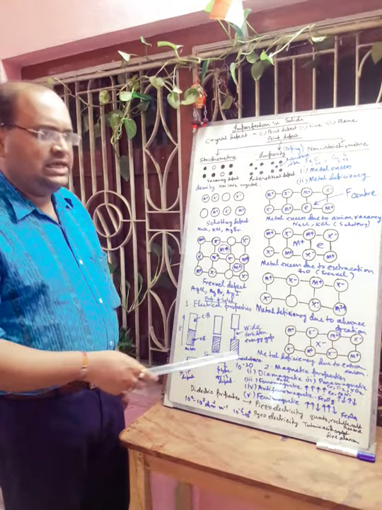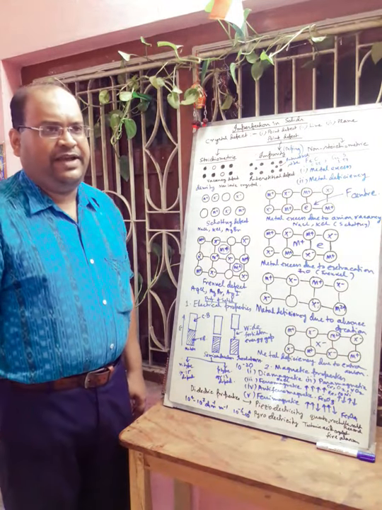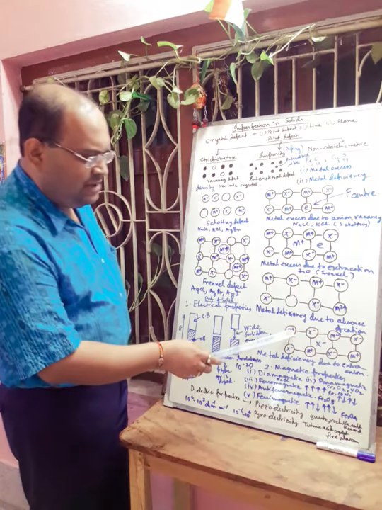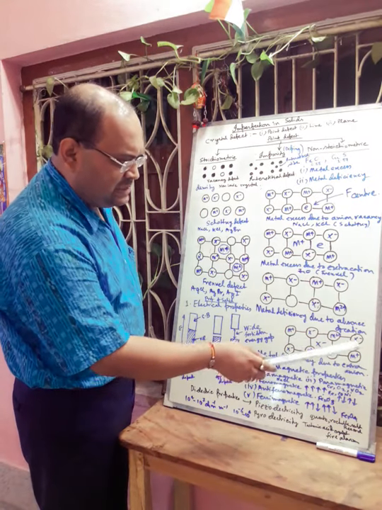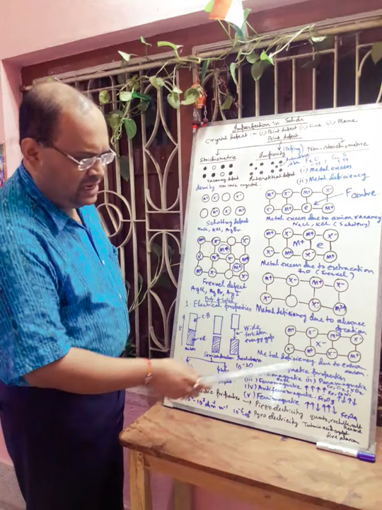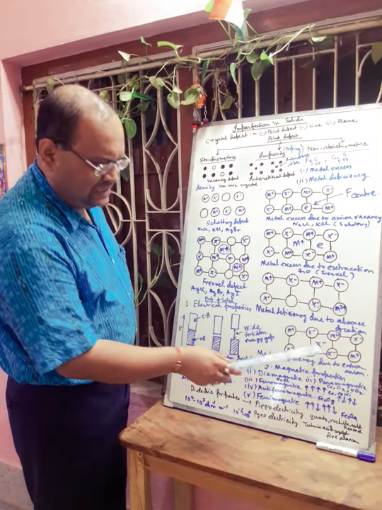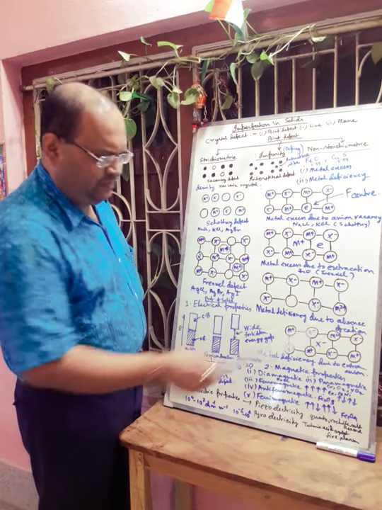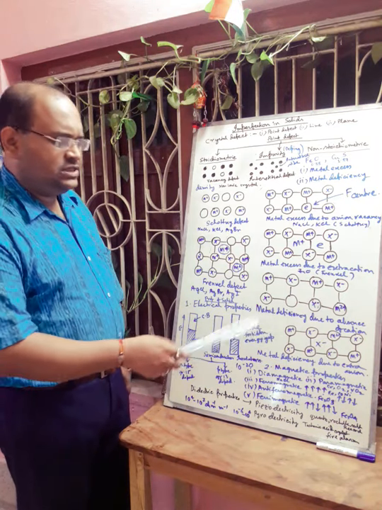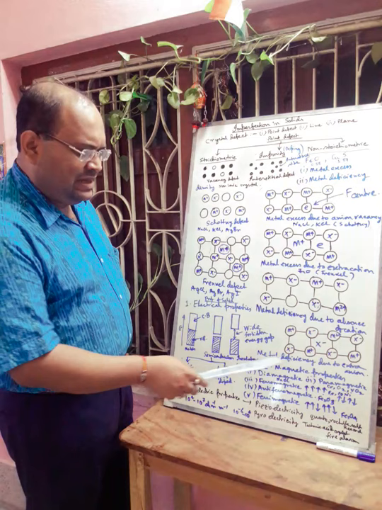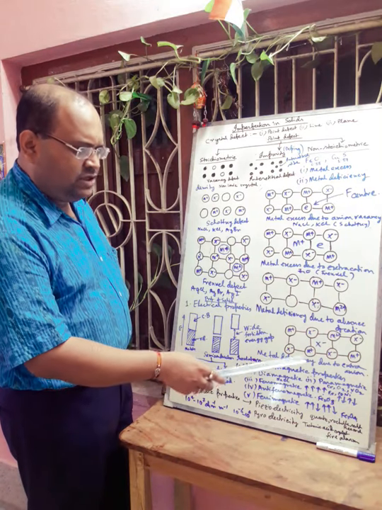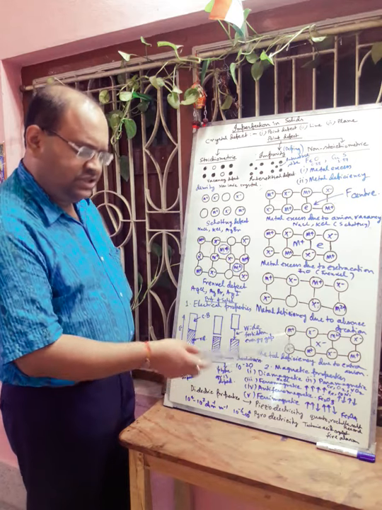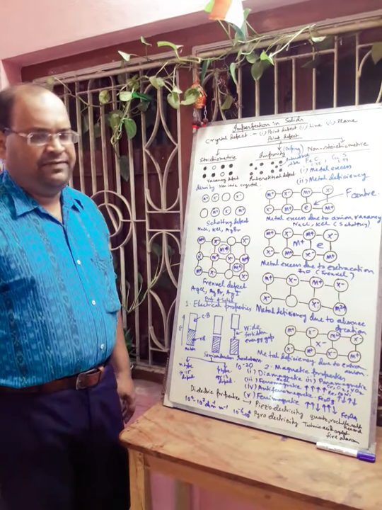Next we will discuss the metal deficiency defect due to extra anions occupying the interstitial site. Here M plus, X minus, M plus, X minus are all in the perfect positions, and one extra anion is present at the interstitial position. To neutralize the charge, here M becomes M2 plus. So this is metal deficiency defect due to the extra anion. As the number of anions is greater compared to the metal, this is also metal deficiency defect.